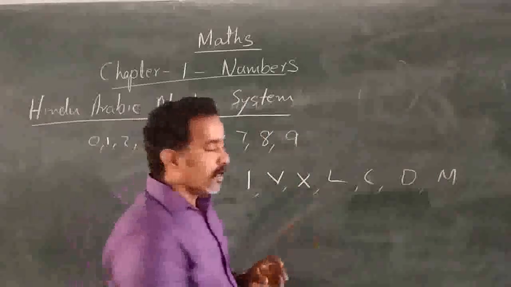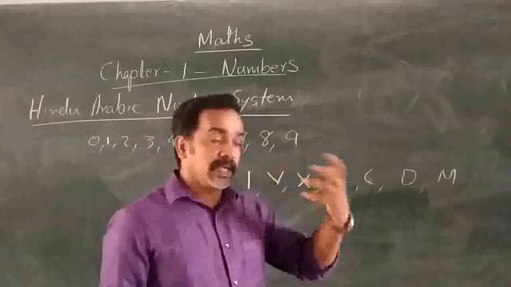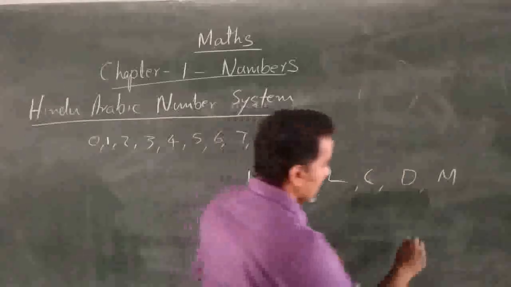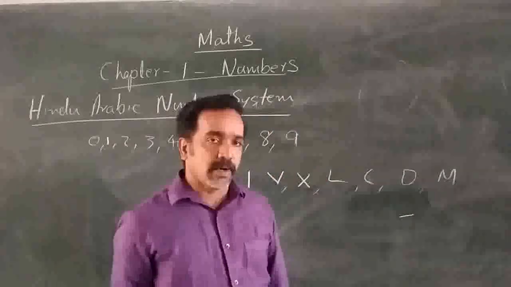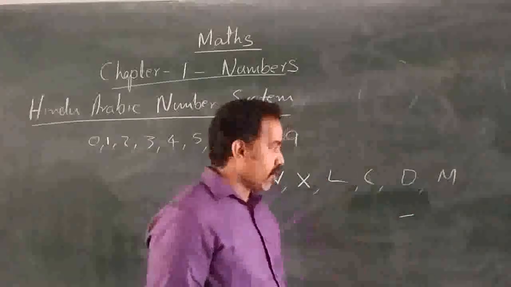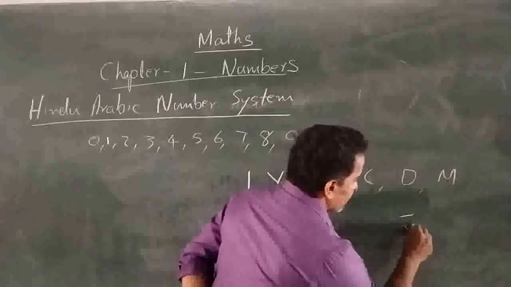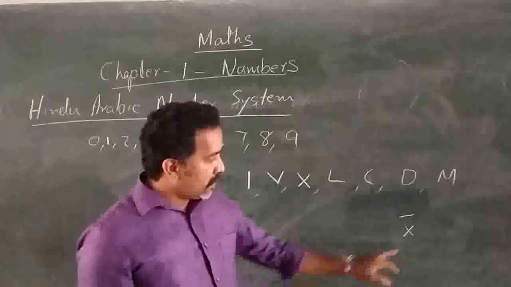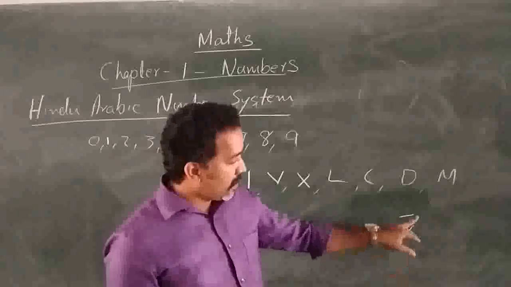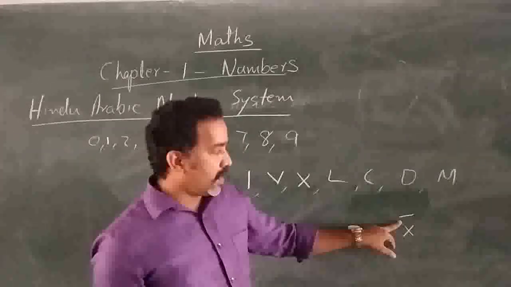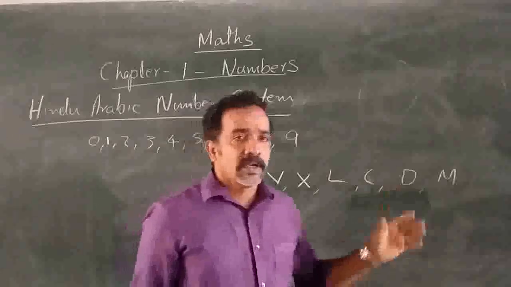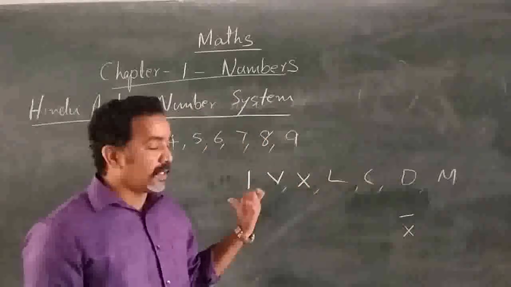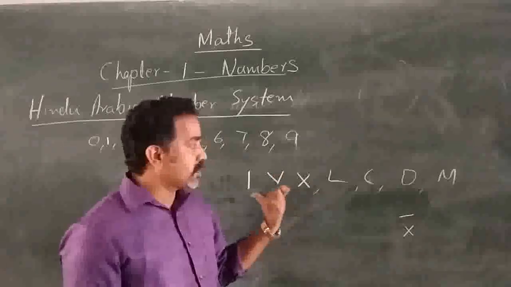And for representing bigger numbers, thousands can be represented using a bar above a Roman numeral. Suppose you write the symbol of 10 with a bar over it, it is called 10,000. In such a way, they are using the symbols in the Roman system.